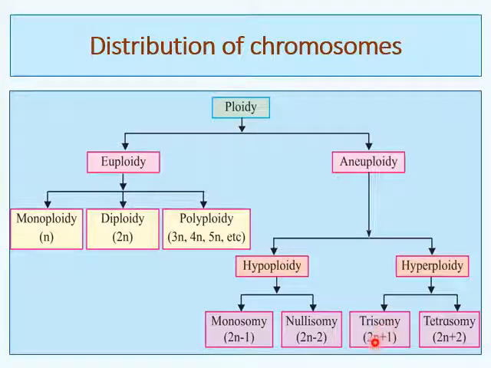Trisomy means that if one pair is considered, in that pair one chromosome is additional, so instead of two chromosomes there are three in a set. Tetrasomy means two chromosomes more, so instead of two chromosomes of that particular number, we will observe four.